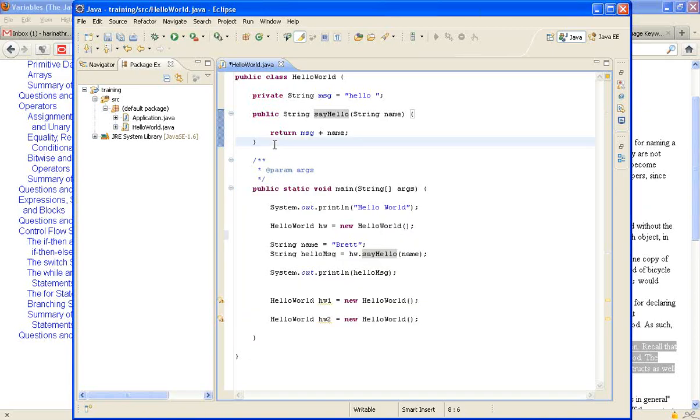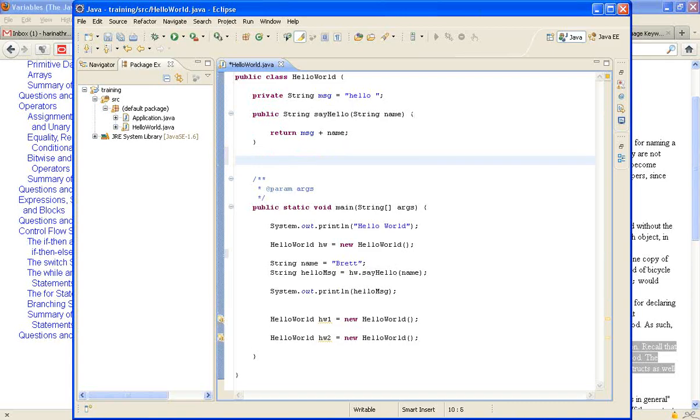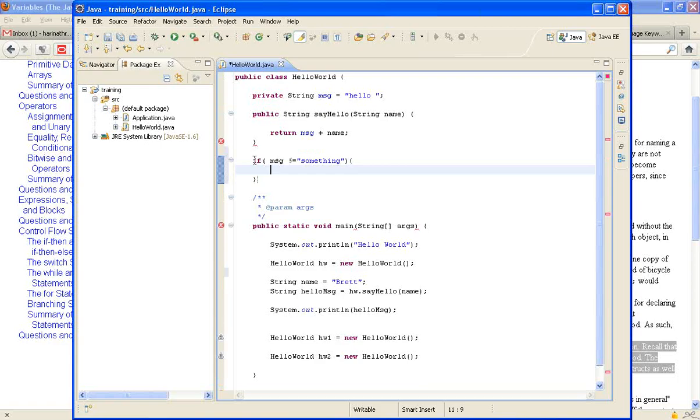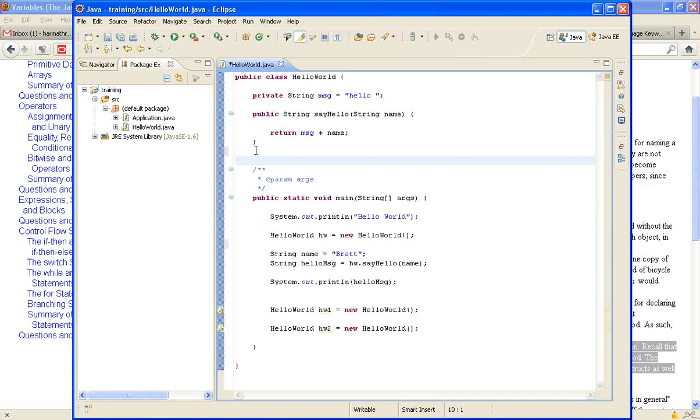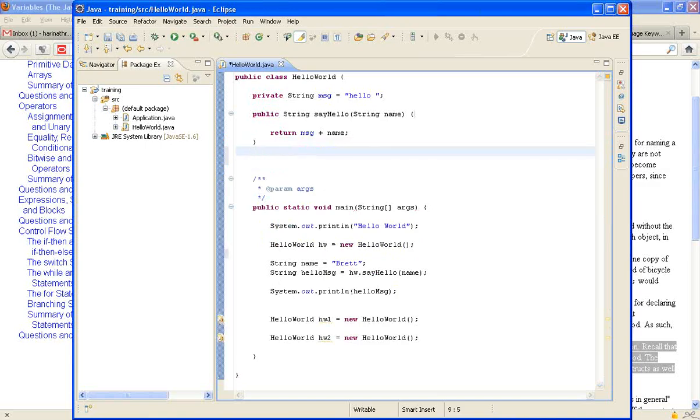And one more thing, many times I saw people making mistakes like writing logic directly, say suppose if I have if MSG, people keep writing code directly, and this shows some funny error, syntax error. So you should never write any logic within the class directly. Always you need to write a method, and then within the method you need to write logic.